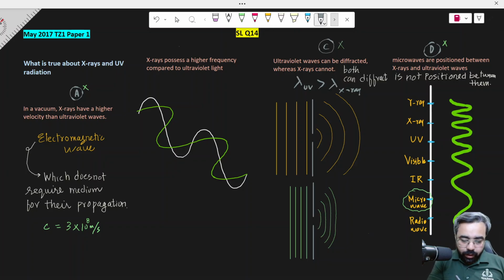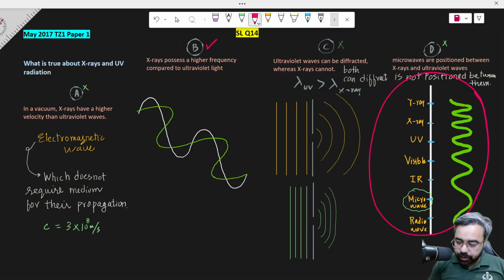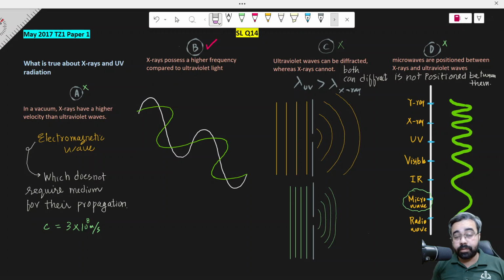Last but not least, option B must be correct because it is the only one remaining. But I'm sure you will be interested to know why this is correct. X-ray possesses higher frequency compared to ultraviolet. Yes, X-ray possesses higher frequency. First of all, this diagram itself shows us that X-ray possesses higher frequency because X-ray's wavelength is smaller than ultraviolet's.